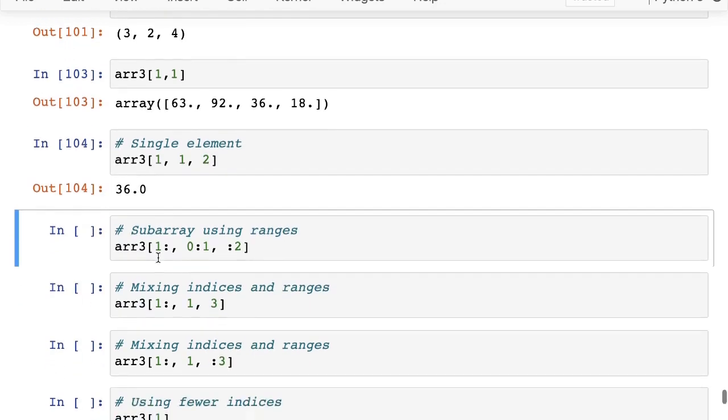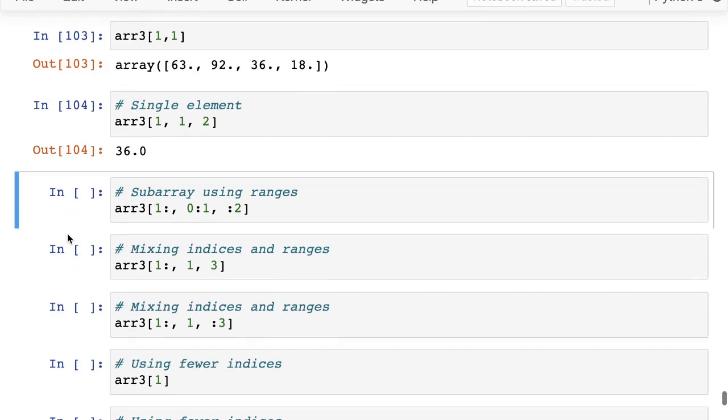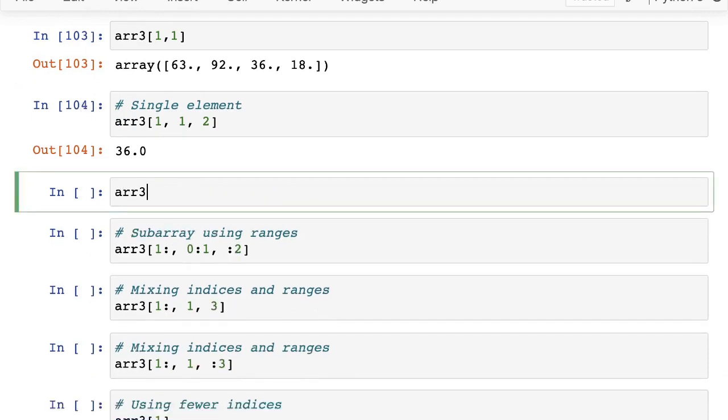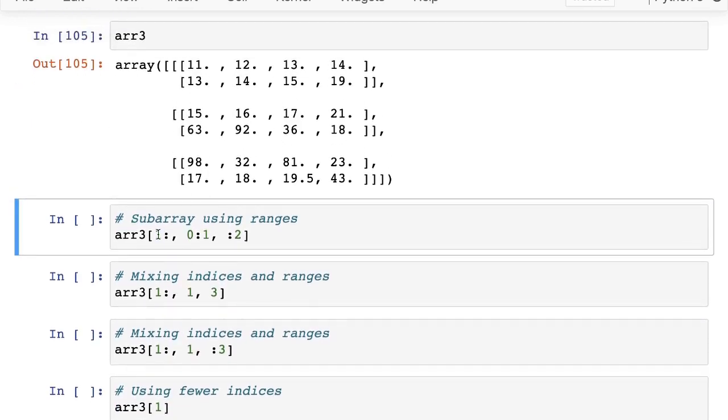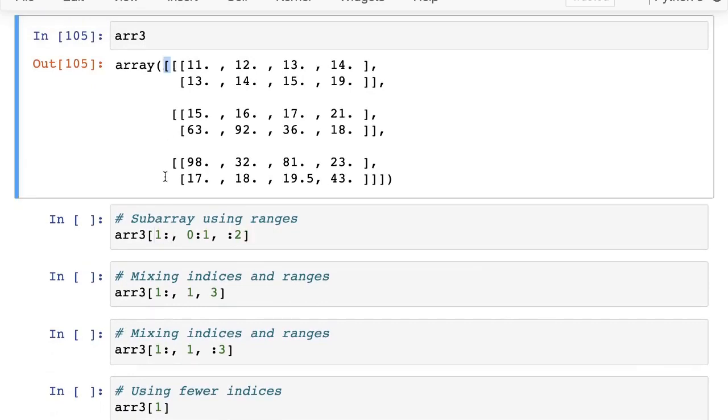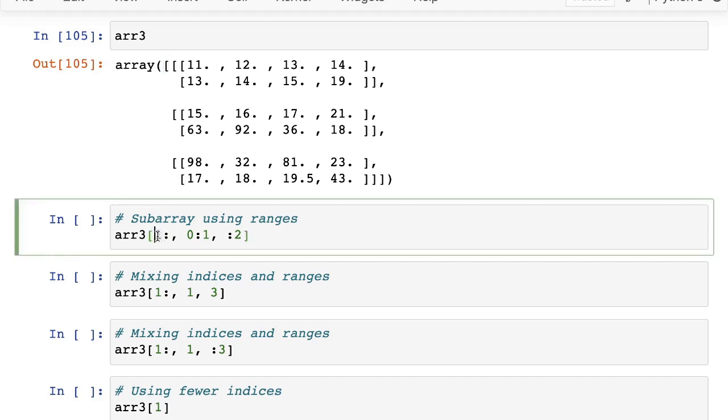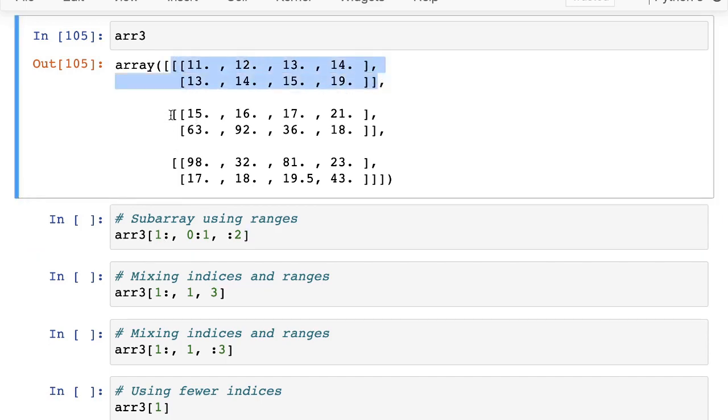And let's take an example of indexing using ranges. So now we are no longer getting a single element, but we are actually getting a range of elements along each dimension. So let me just print out array 3 again. Here what we are saying is along the first dimension, that means along the outermost list, we want to start from the first element. So we want to skip the 0th element, start from the first element. So we skip this entire element altogether, and then we take this, and then we want to go till the end. So we take the first element and then second element and however many elements.